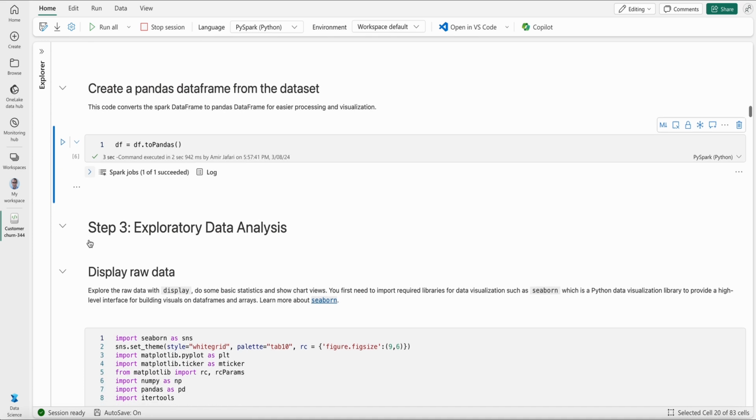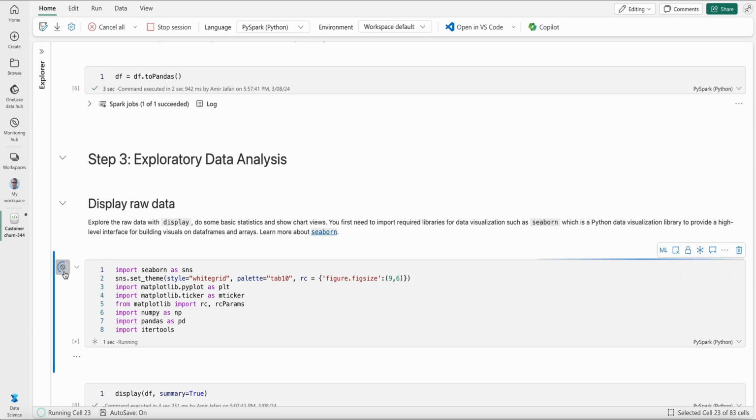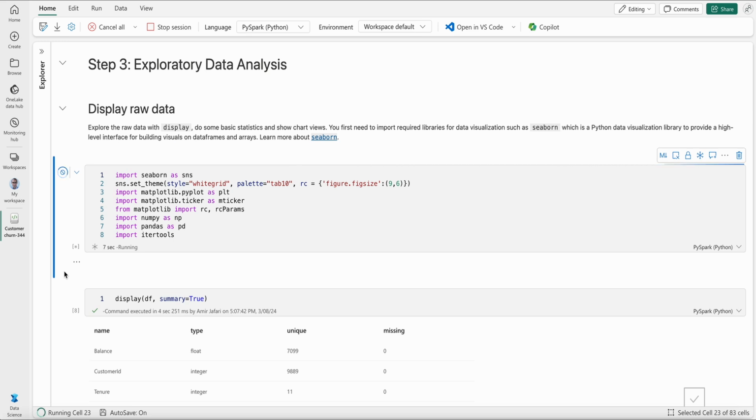The next step is to perform some exploratory data analysis. For any data science or machine learning project, one of the most time-consuming, or I would even say tiresome, steps is going through the exploratory data analysis to clean the data, deal with missing values, and all of that. But first, we need to import some libraries for visualization and all of that. You need some common libraries such as Seaborn, Matplotlib, NumPy, and Pandas. So we're going to import some of those libraries. Again, you can see that that's done very quickly on the notebook, in almost 11 seconds.